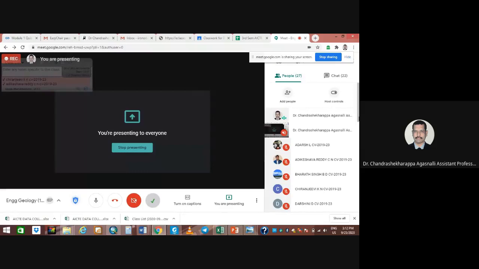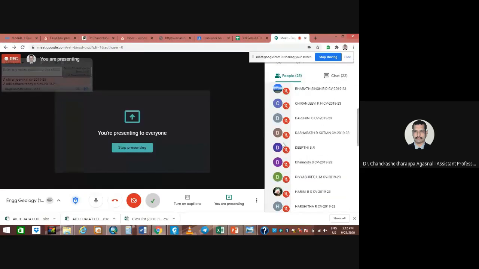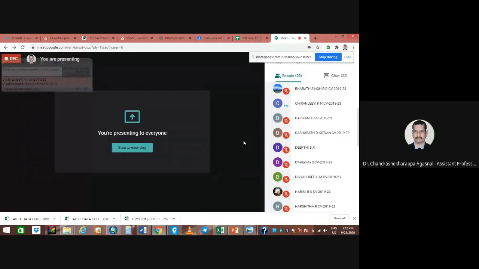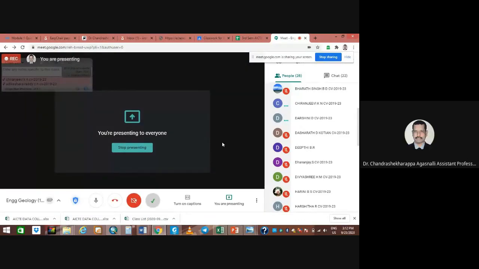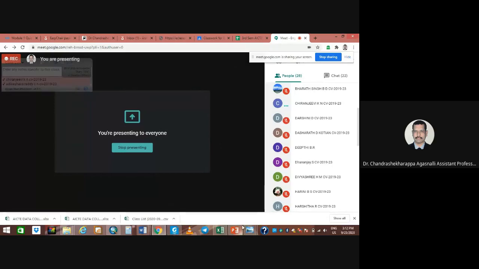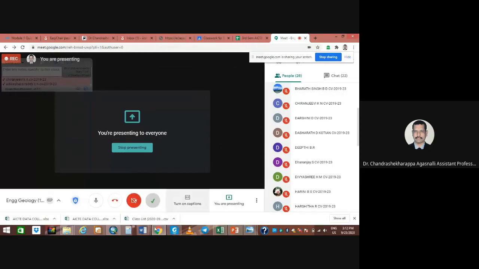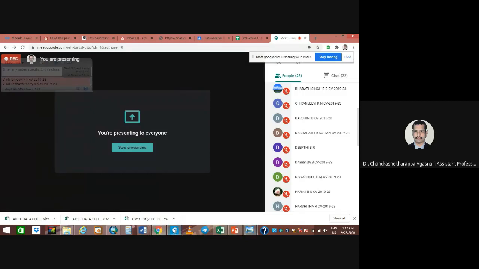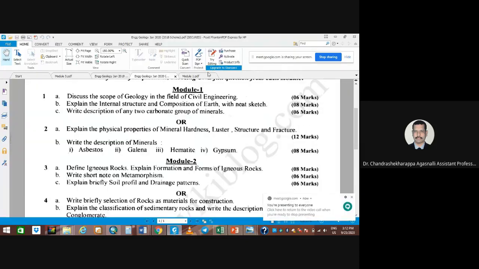Bharat Singh, Chiranjeevi, Darshini, Divyasri, is it clear? How the questions are arising, how we need to answer? For each question, how much you need to put in the answers. Okay, and the marks are also visible there properly, so that you can easily understand things.